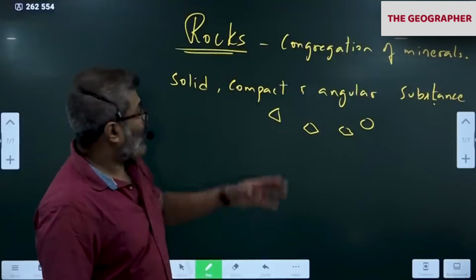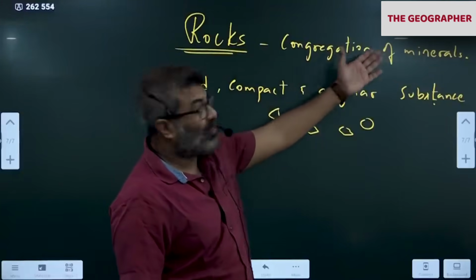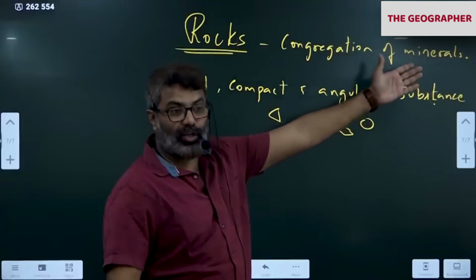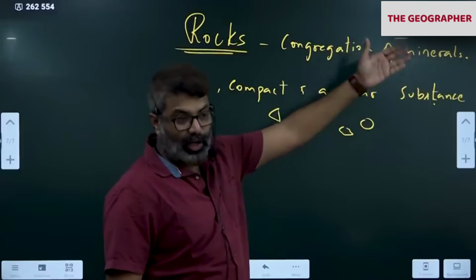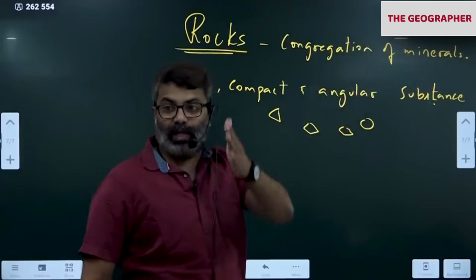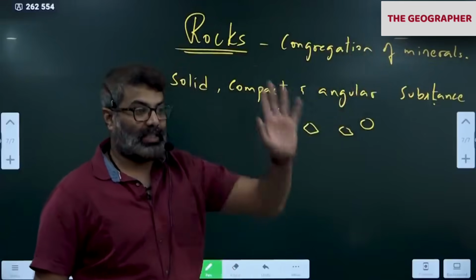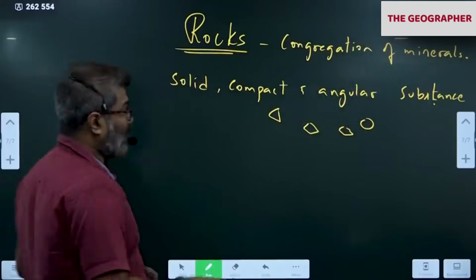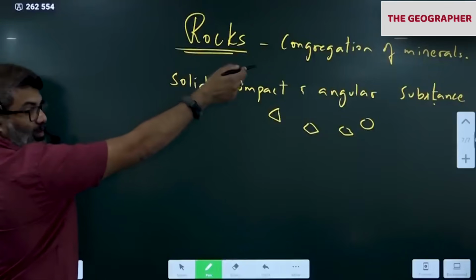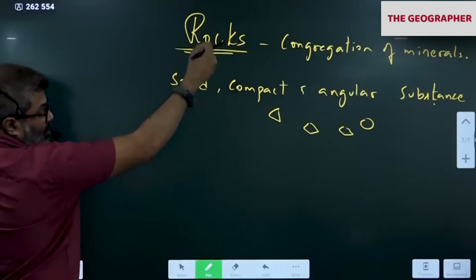So please remember, rocks are nothing but aggregations of minerals. Minerals are naturally occurring inorganic substances, which can be classified into metals and non-metals. So please remember this. Rocks contain minerals, so it's an aggregation of minerals.